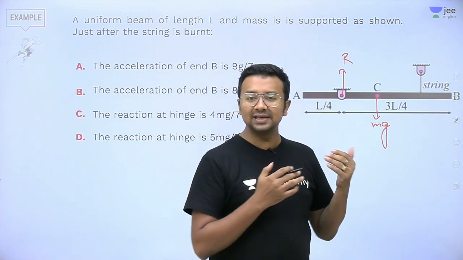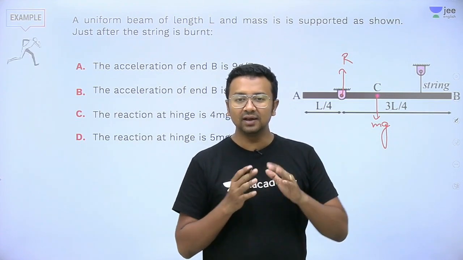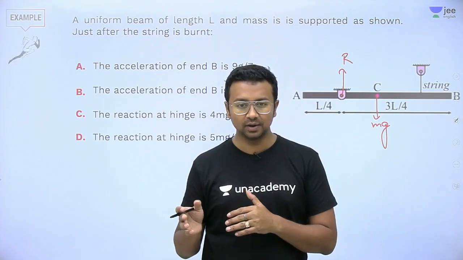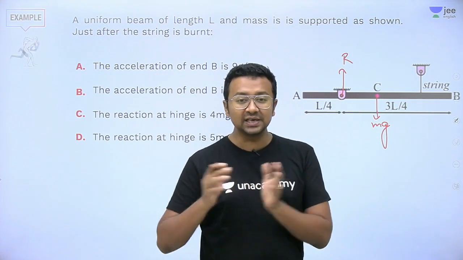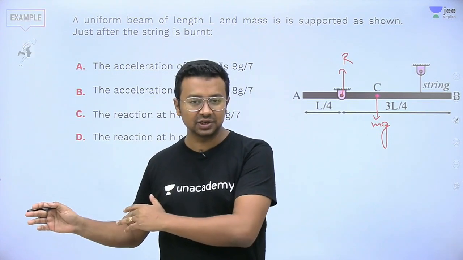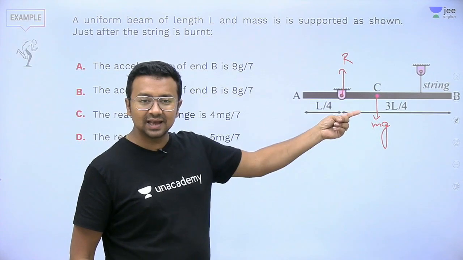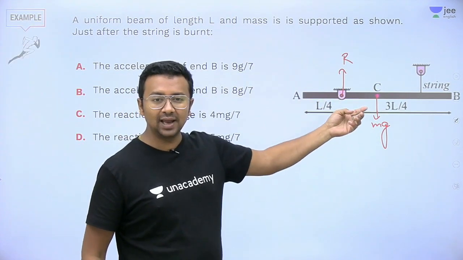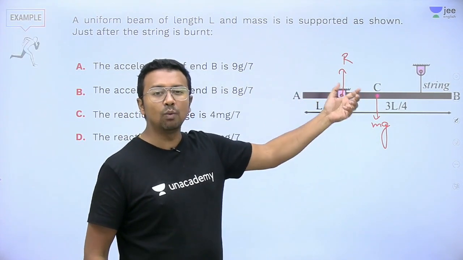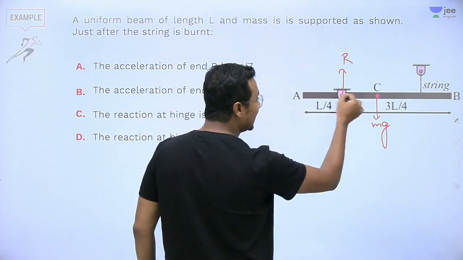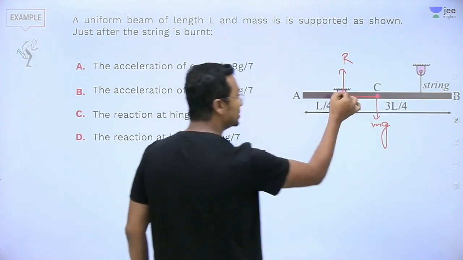For all these dynamics questions, we had equilibrium where the net force was equal to 0, or if the net force is there, it is mass times acceleration. Here we need to find out the net torque. Is it balanced? If it is not balanced, then what should be the value? Mg will create a torque about this point.